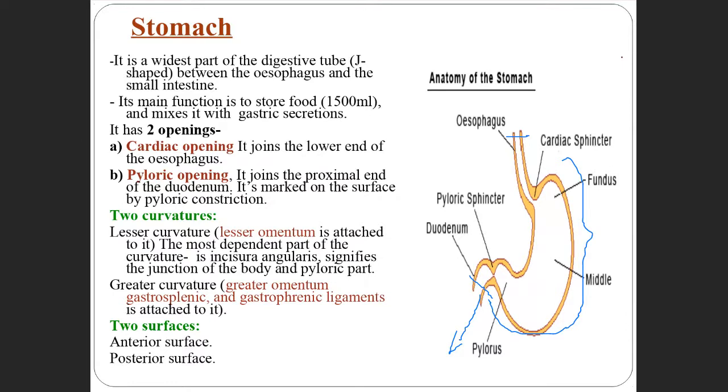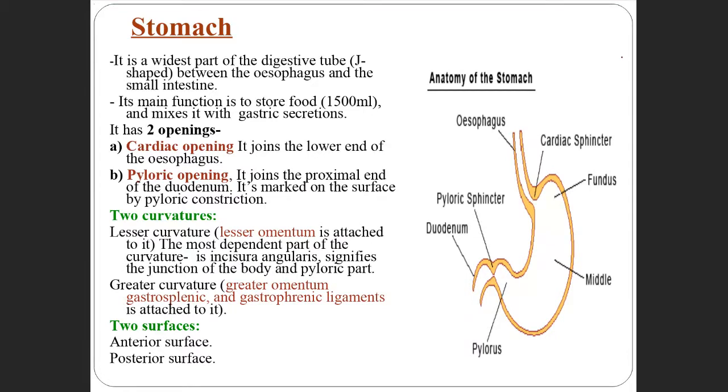The main function is food digestion and also mixing of food along with gastric secretions. Okay. What are the parts? I told you, it extends from the esophagus to the small intestine, so it has two openings.